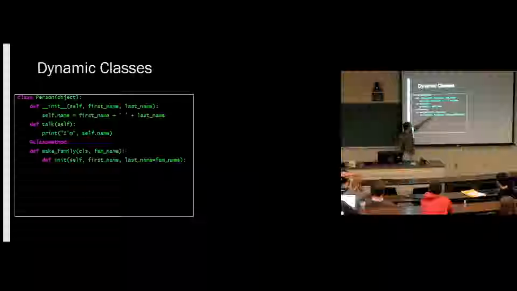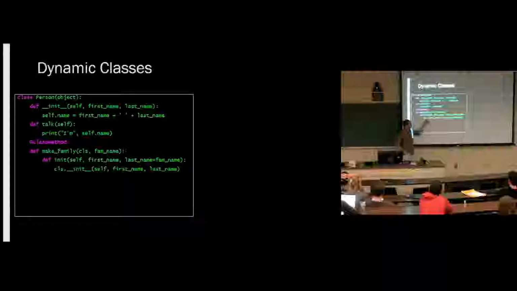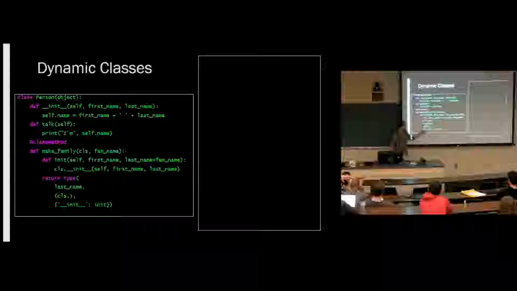And we take in a family name, and then we're going to define an inner function. And this inner function is going to take in self, first name, and then it's going to pass the family name in as the default argument for last name. And then we're going to call init on the class with self with that first name and last name.